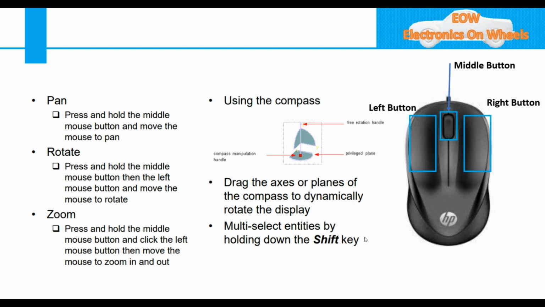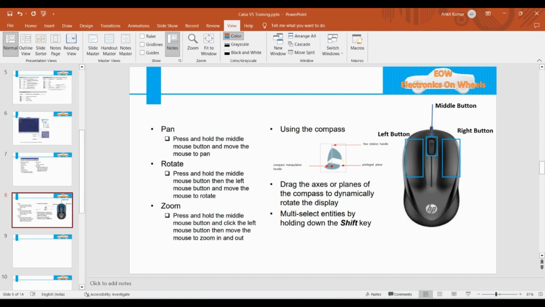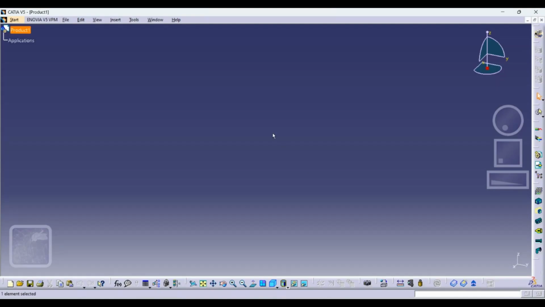So without wasting much time on PPT, we will just go to the software. So I'm just switching to the software. So here you will get this type of workbench, or you will get this type of GUI. So as I told you that this is our menu bar, where you will see start, Innovia, file, edit, view, insert, tools. Then you will have this particular normal selection.